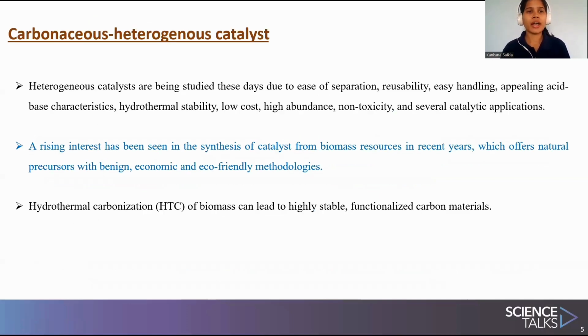Here we are focusing on the carbonaceous heterogeneous catalyst. Heterogeneous catalysts have many advantages over homogeneous catalysts. Their advantages include ease of separation, reusability, easy handling, and appealing acid-base characteristics. Many of them show hydrothermal stability, and their cost is also low. Again, some have high abundance, non-toxicity, and many other catalytic applications can be seen.